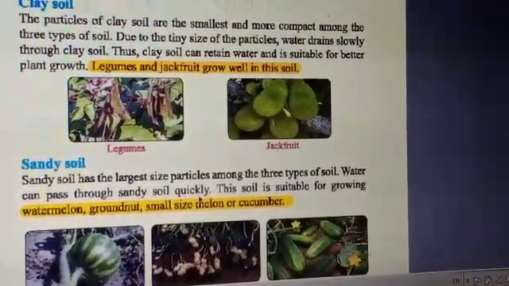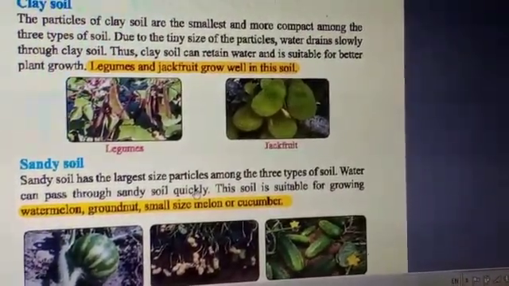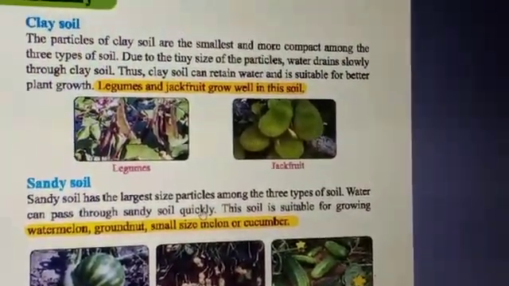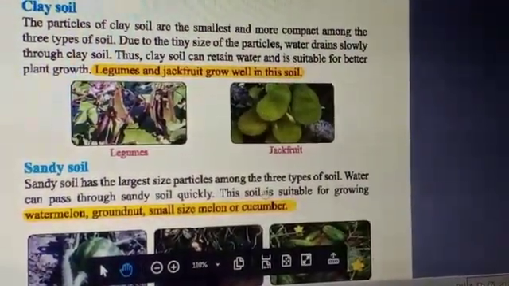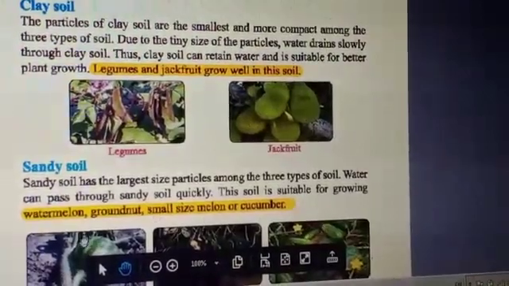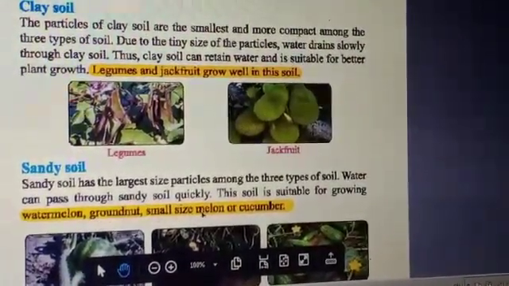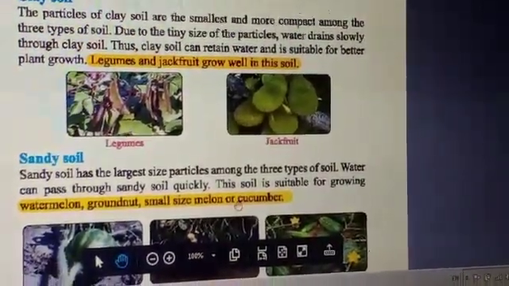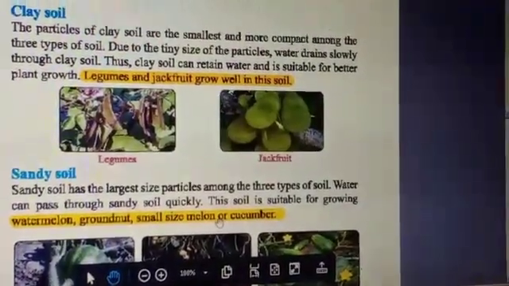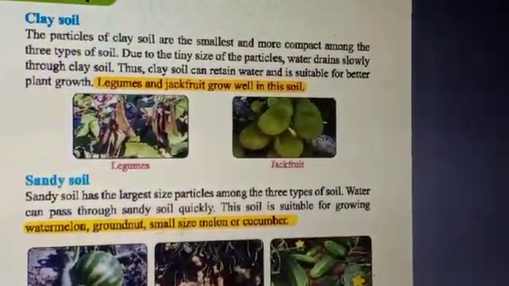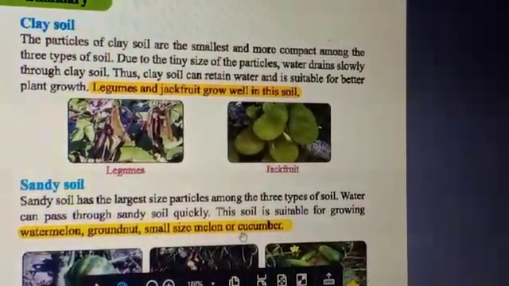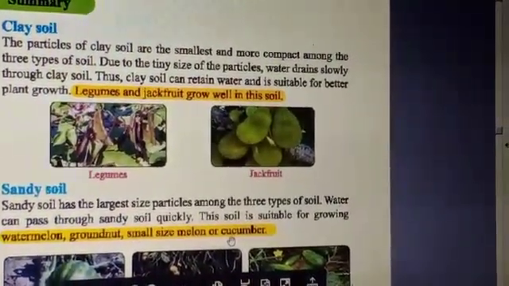And for this reason, sandy soil contains less amount of water. The soil is suitable for growing watermelon, groundnut, small size melon or cucumber. So these types of crops, watermelon, groundnut, small size melon, cucumber, these crops grow well in sandy soil.